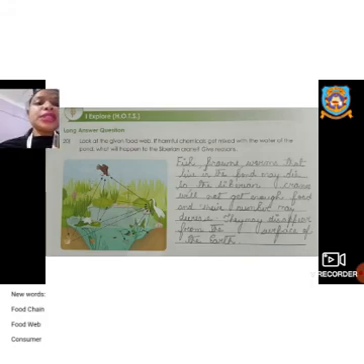Now the last question is given here. Look at the given food web. If harmful chemicals get mixed with the water of the pond, what will happen to the Siberian crane? Give reason. Okay, Siberian crane is a bird. Okay, so the crane falls into a category, and a food web is given here. Now there is a pond there. Okay, so you can see a water resource there.